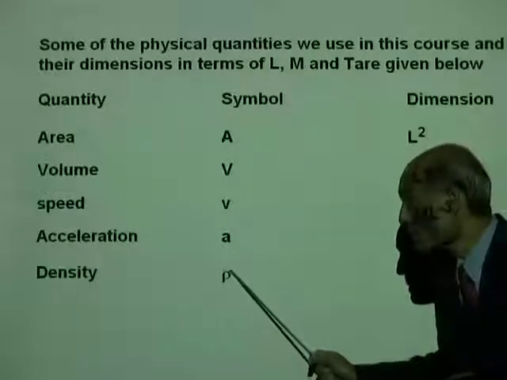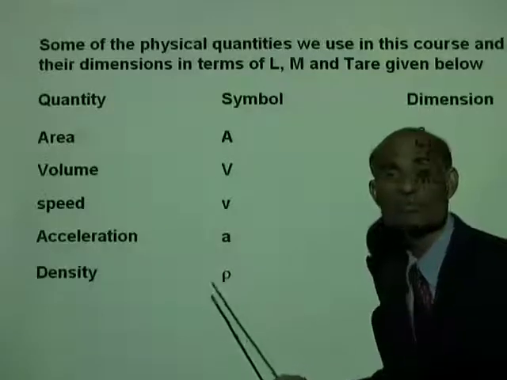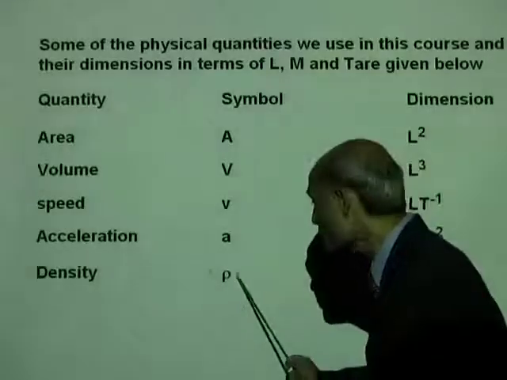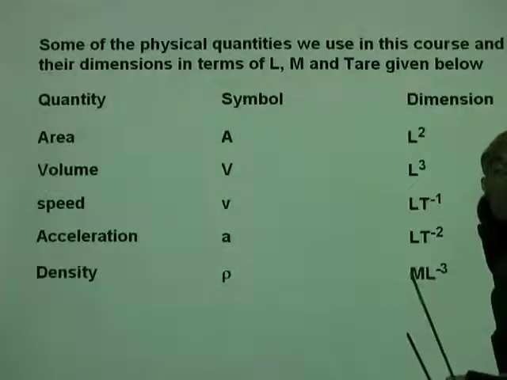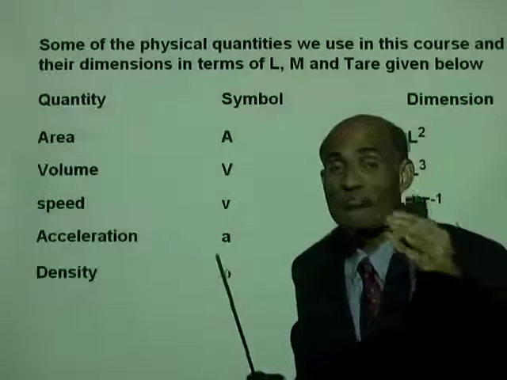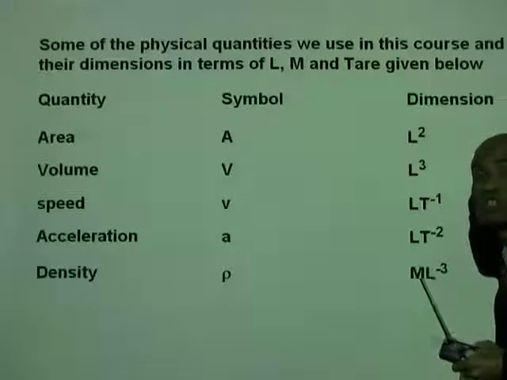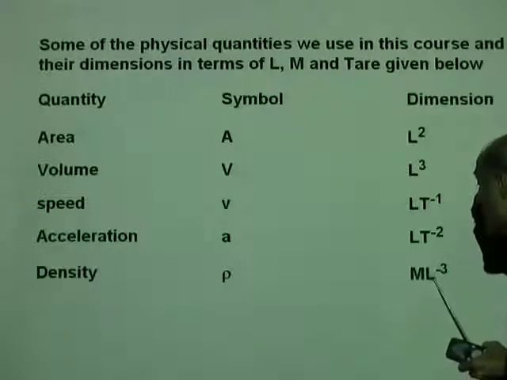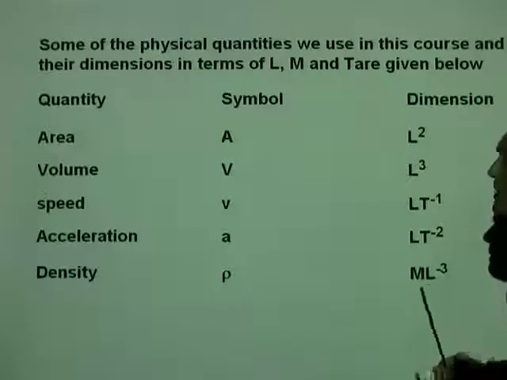Density, we generally represent density by the Greek letter rho. You got to practice that, rho. And what are the dimensions of density? Density is mass divided by volume. The dimension of density is ML to the power of -3. Okay.